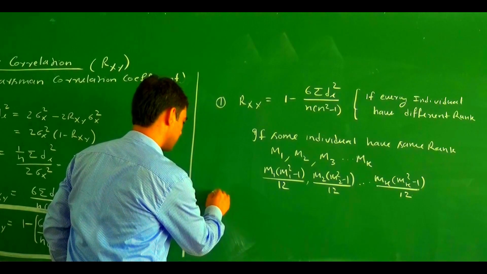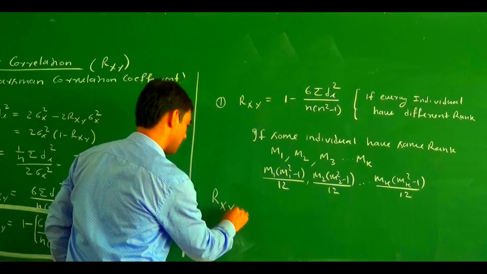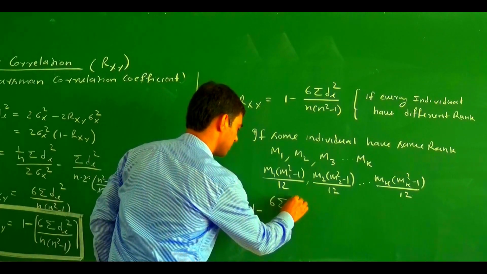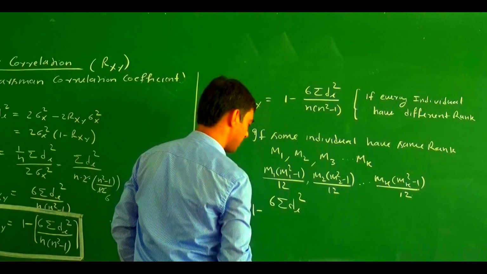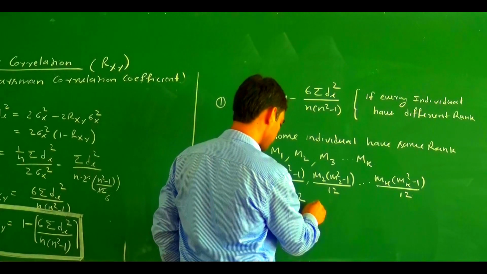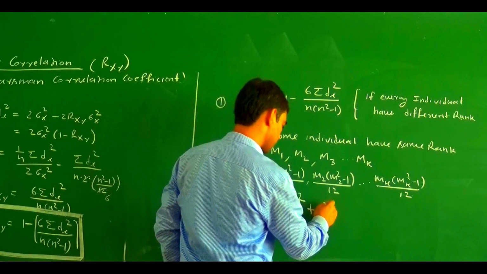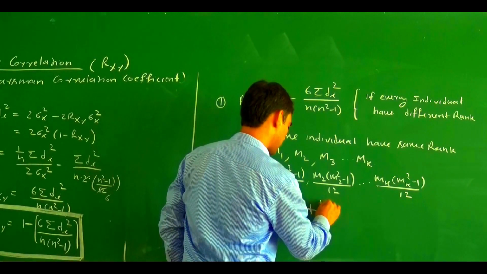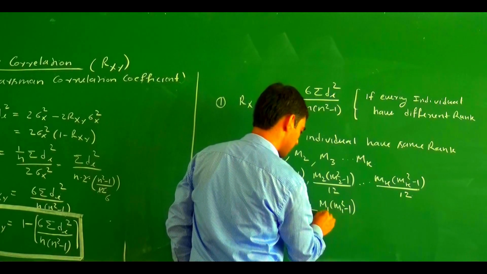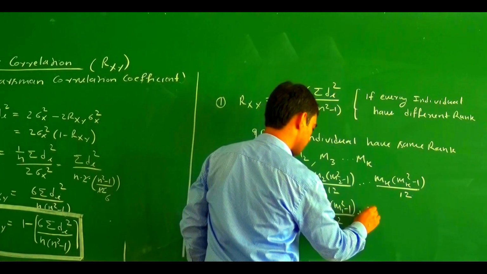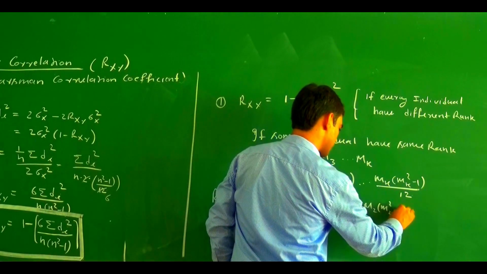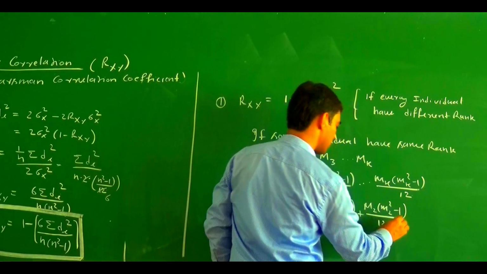So rxy becomes 1 minus 6 summation of di square plus this term. Here we denote this one as m1 square minus 1 divided by 12 plus m2 square minus 1 divided by 12.